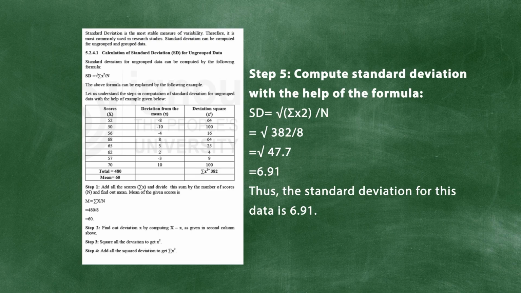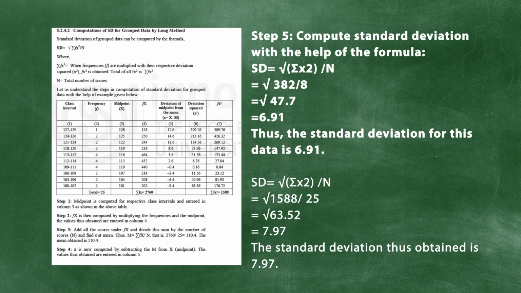In this example you can see the very first step is to calculate the mean score. The second step is to calculate the deviation from the mean score, then we square the deviation, then sum all the squared deviations and put the values into the formula to get the result. SD is equal to the square root of the sum of x square, which is 382, divided by 8, which is the square root of 47.7, and we get 6.91, which is the SD score for this example. Similarly, for grouped data, we can easily calculate using the previous understanding. Only the formula remains the same.